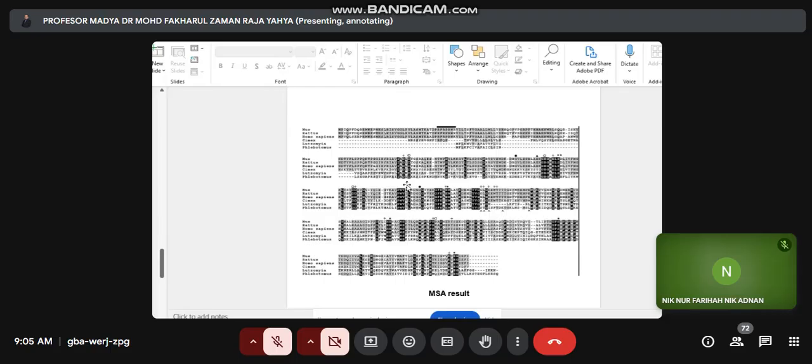At least we know that kinase is involved in phosphorylation of other proteins in either serine residue, threonine residue, or tyrosine residue. So this MSA successfully revealed the conserved regions in protein kinases across different species.